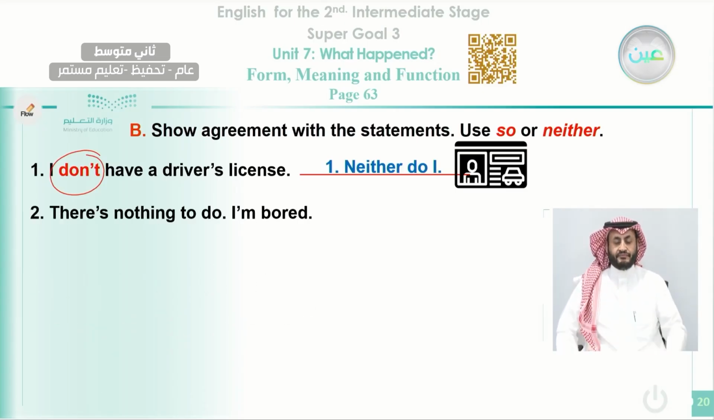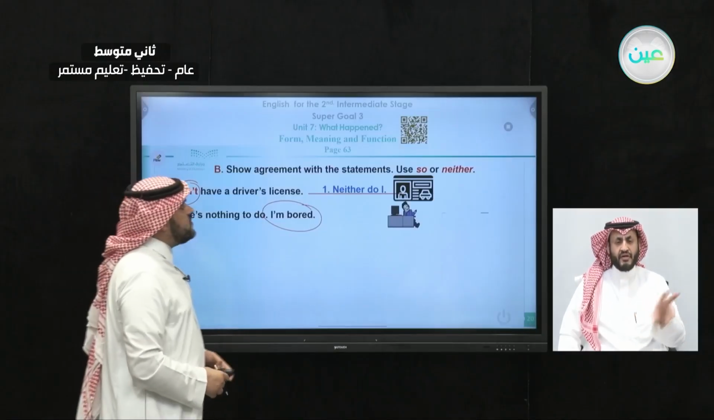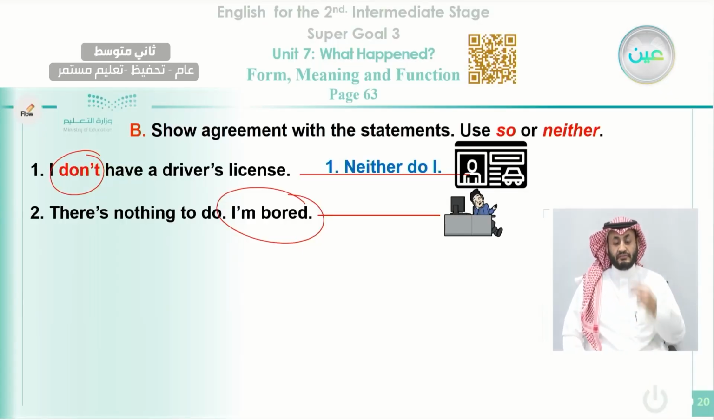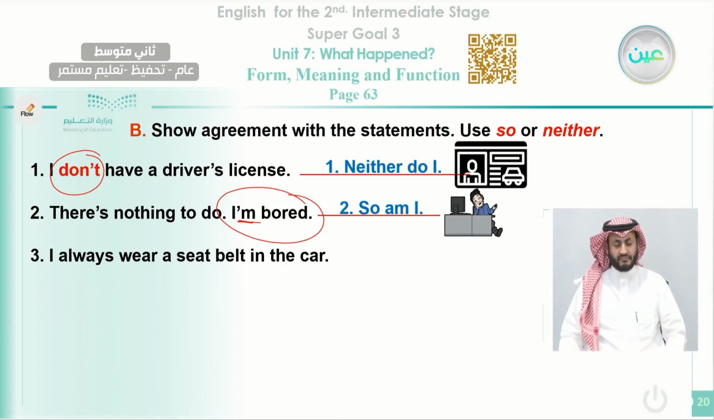Number two, there is nothing to do. I am bored. Here, this is the most important sentence. I am bored. Okay, you want to agree that you are also bored. How do you say it? Look at the man. He is bored. He is doing nothing. Okay, he says, so do I. Okay, so am I. Sorry, because here there is "I am." He's talking about himself. I am bored. So am I.